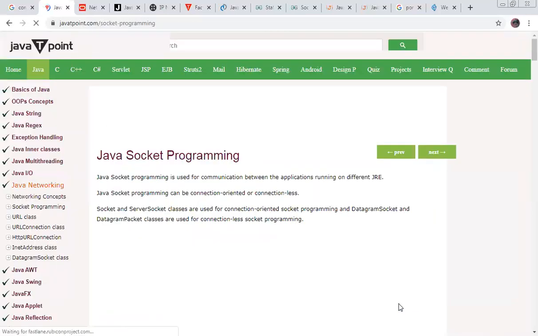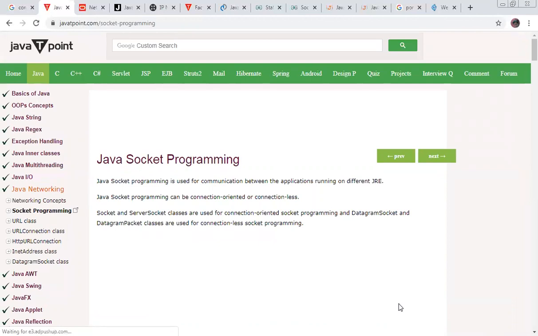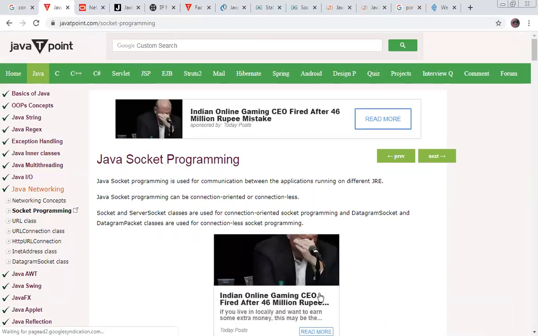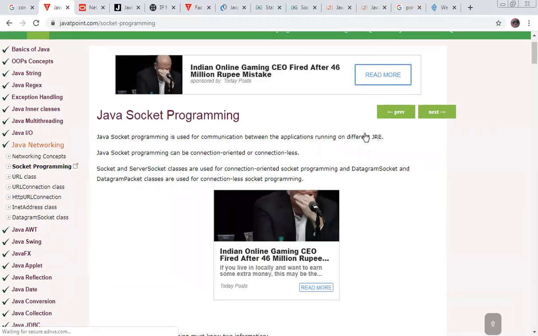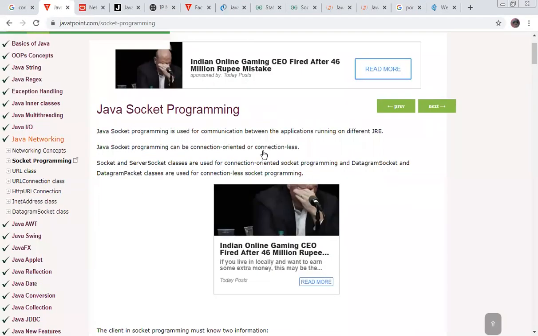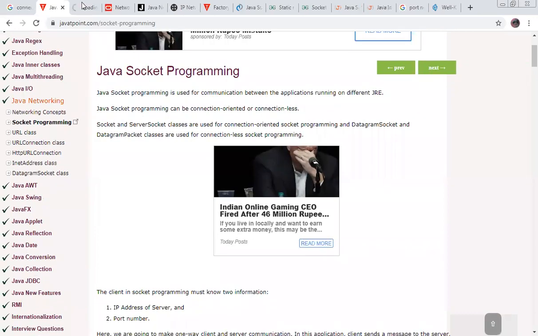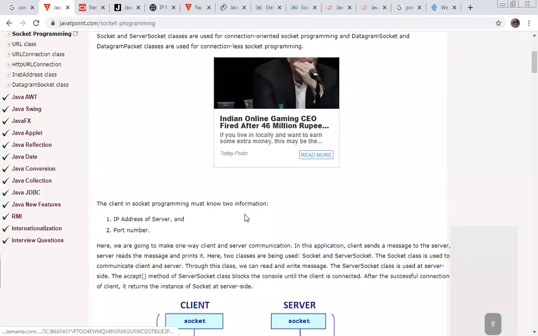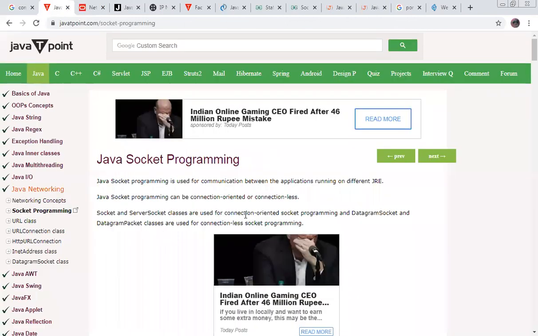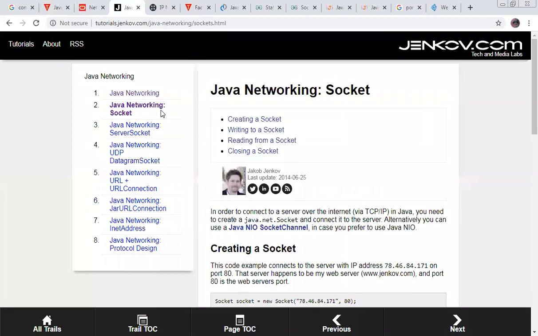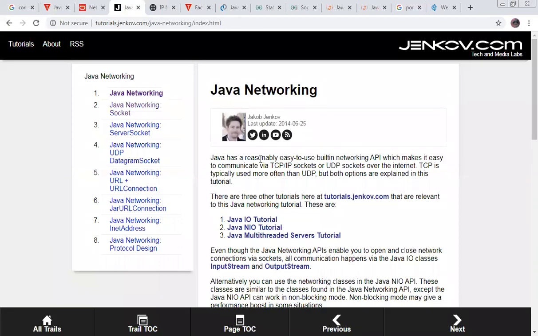Now, how does it work? Through Java socket programming. So what is socket programming? Before going through this, let's understand the basics of Java networking. Java has a reasonably easy to use built-in network API.